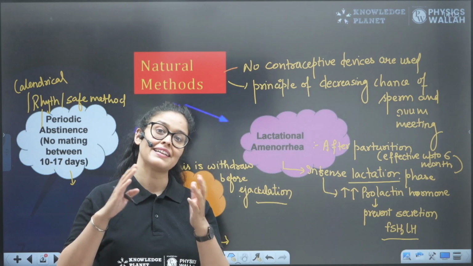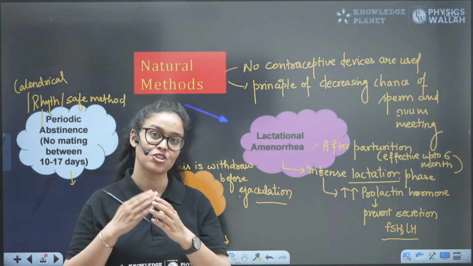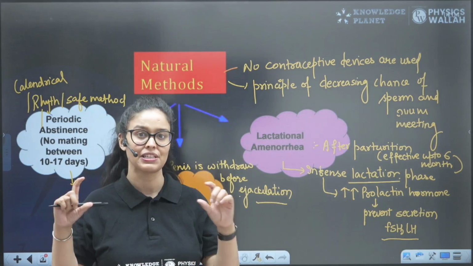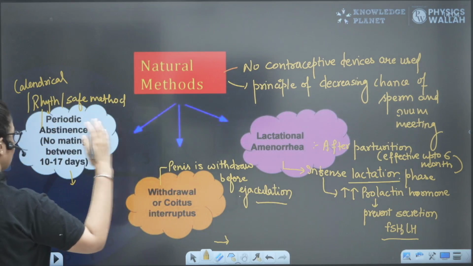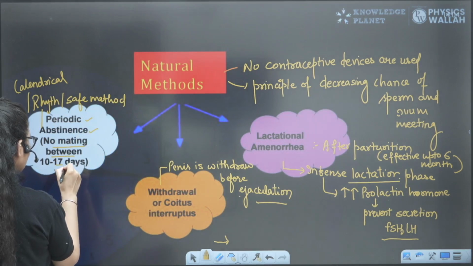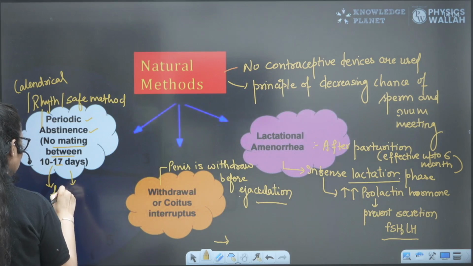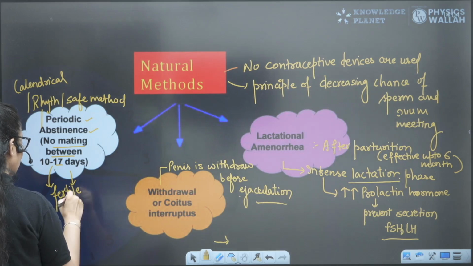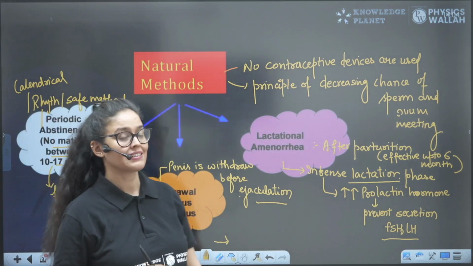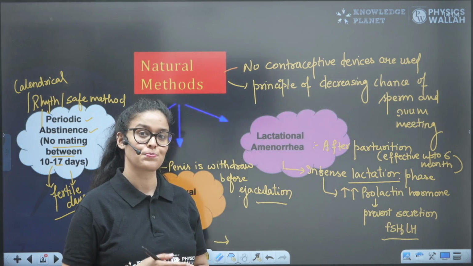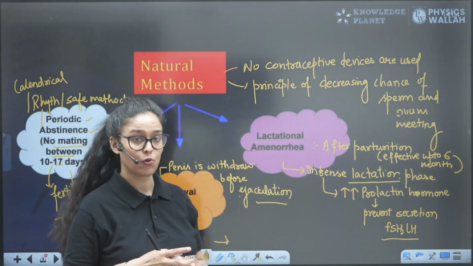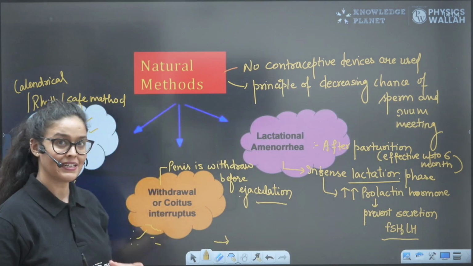So it is considered a risky period, and one should avoid any sexual activity on days 10 to 17 of the menstrual cycle. These are the natural methods in which we are just decreasing the chance of sperm and ovum meeting, and this is how pregnancy can be inhibited.